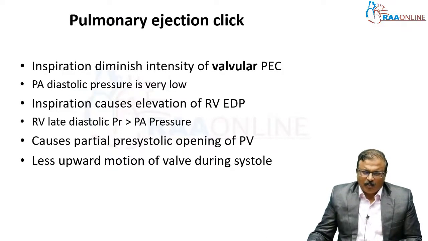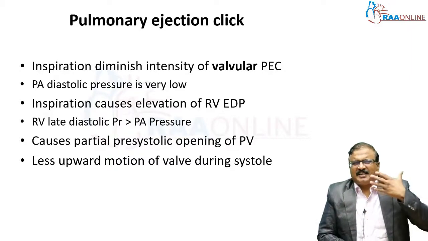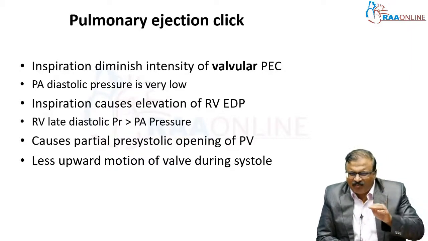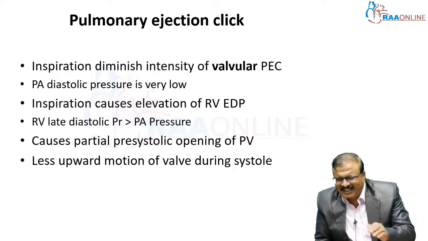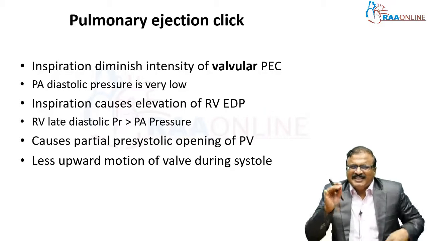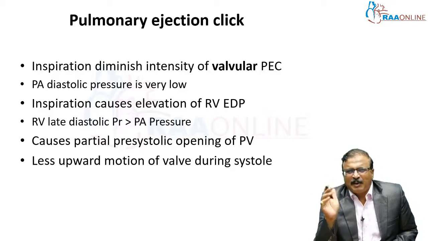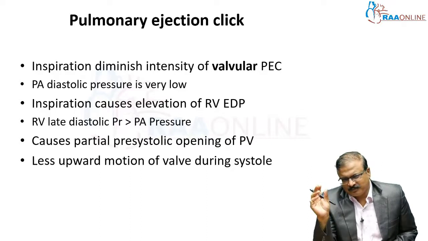Then, the pulmonary ejection click. Inspiration will diminish the intensity of the valvular pulmonary ejection click. This is the right-sided event which is decreased with inspiration. What happens? I will tell you.